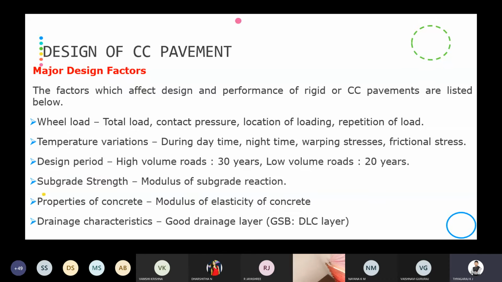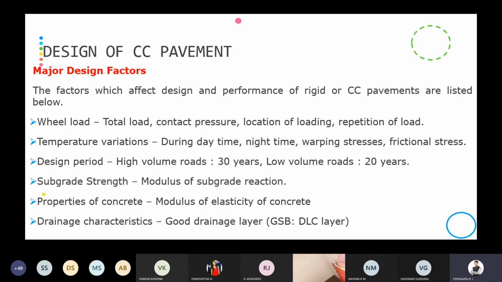As we all know, the rigid pavement serves for a longer duration. In some rare cases failure of the rigid pavement will be there, but in majority, 90% of the places where the rigid pavement has been adopted, the failure is minimum.